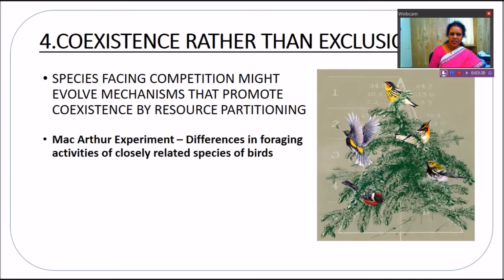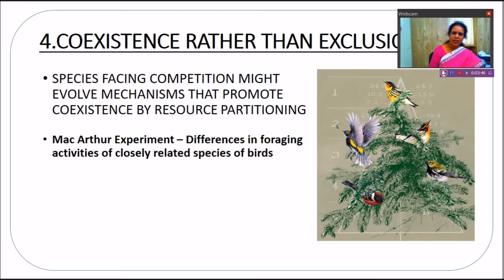Species facing competition evolve mechanisms to promote coexistence, which is called resource partitioning. So when competition is there, species undergo resource partitioning. That means they distribute the resources to coexist.